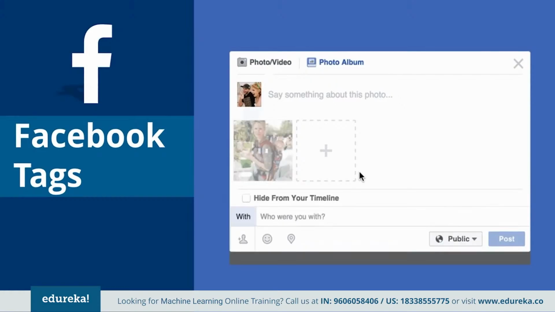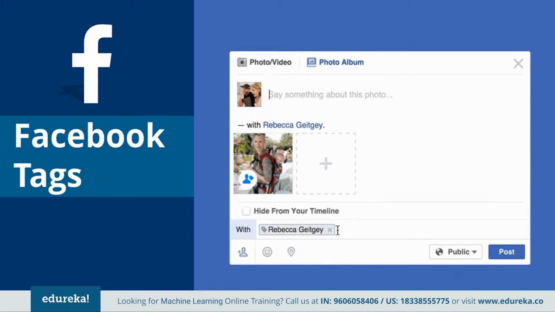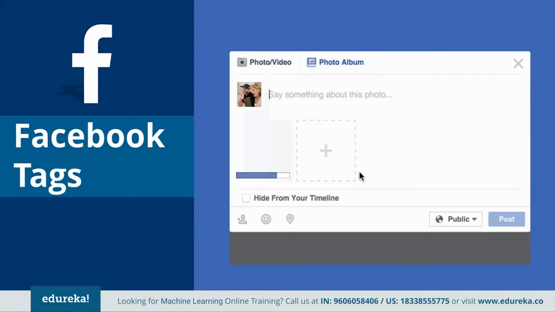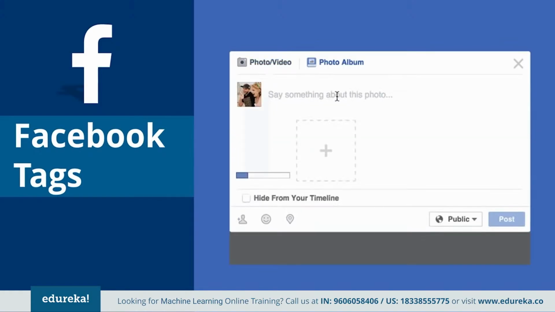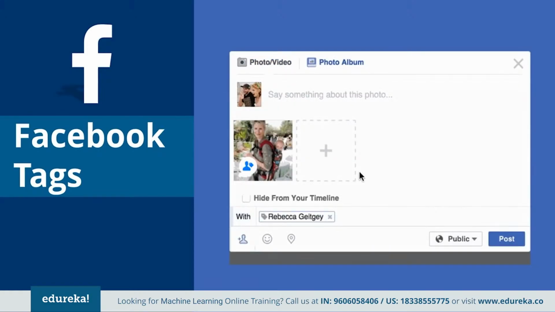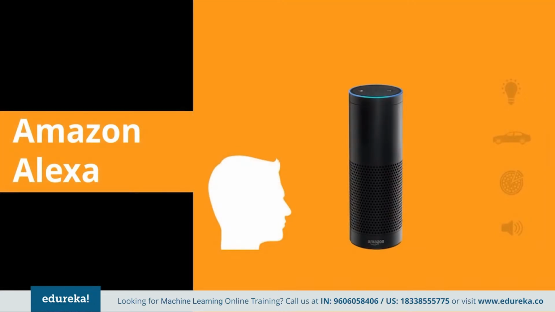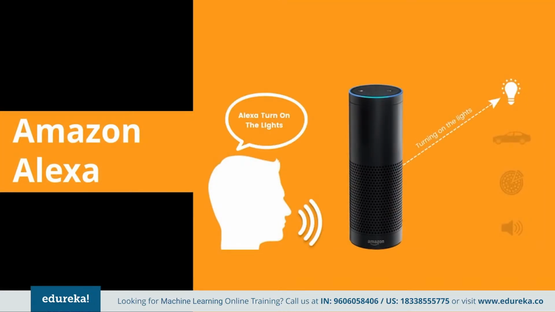So next is the Facebook tag. Facebook is using machine learning to tag posts and images. It automatically recognizes the face in the image and gives a suggestion for who the person in the image is. Machine identifying the person in the picture. Really cool, isn't it?